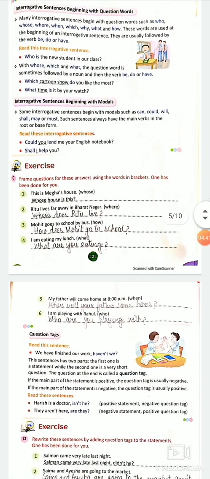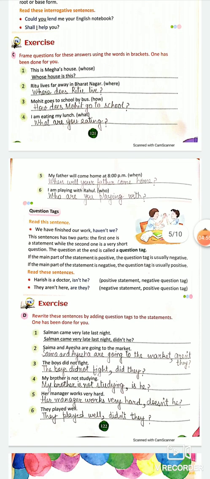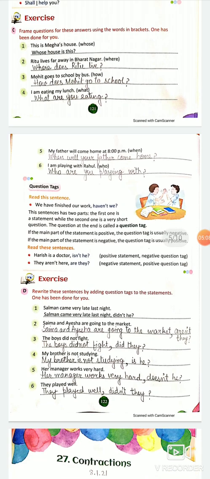Simple way, I am coming to C part. We have to frame the questions by using the words given in the brackets. Second is Ritu lives far away in Bharatnagar. Where does Ritu live? With does, what are we doing? The verb lives. We are using the verb lives in the simple form, in the base form, which is live. Base form means first form. Mohit goes to school by bus. How does Mohit go to school?